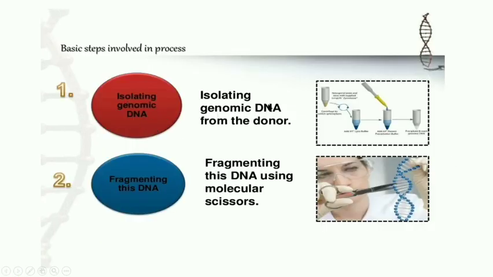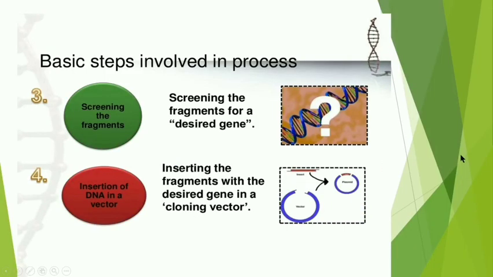Isolating genomic DNA. Here you see this is the picture showing the isolation of the genomic DNA from the donor cell. The desired genes we want in that DNA, that is isolated. Fragmenting this DNA using the molecular scissors. What is the meaning of molecular scissors? These are the enzymes. So with the help of enzymes, the DNA is cut at the desired places.